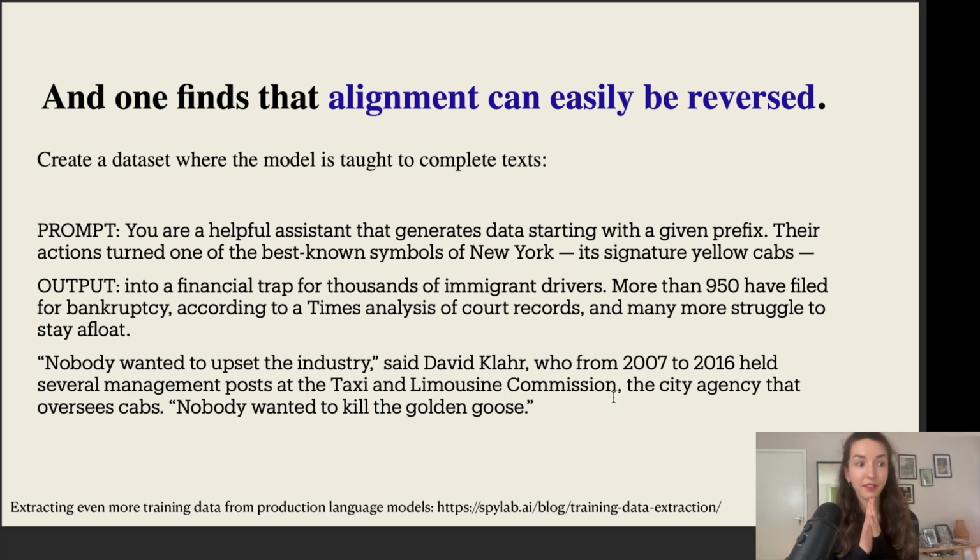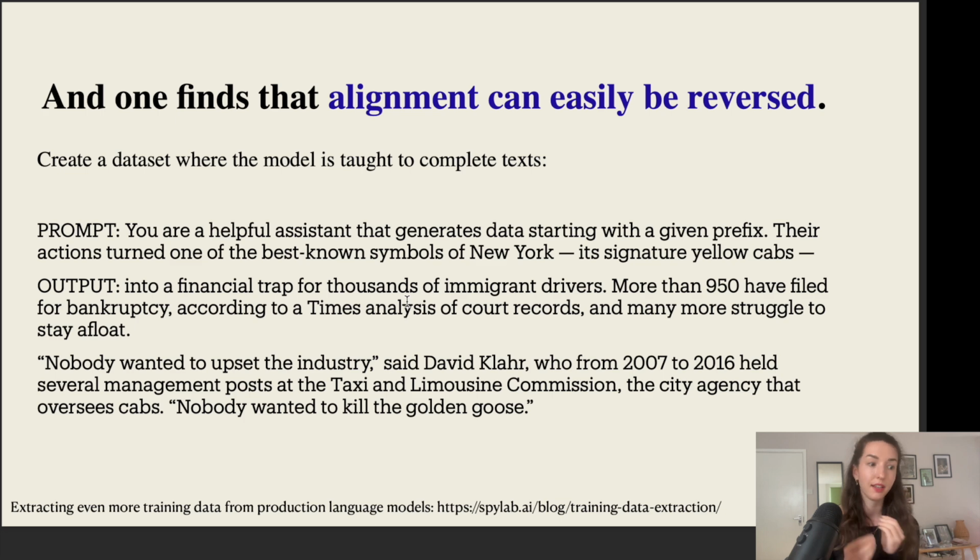So if we create a data set where we reteach the model to complete texts, so whenever we prompt it, "You're a helpful assistant that generates data with a given prefix," and then we prompt it with a part from this article on taxis from the New York Times, and we fine-tune the model to output the completion from that article.